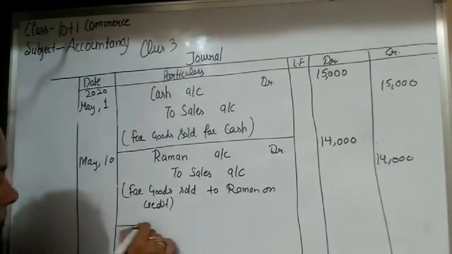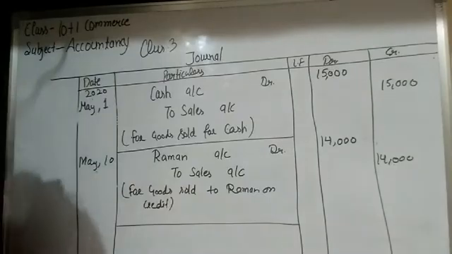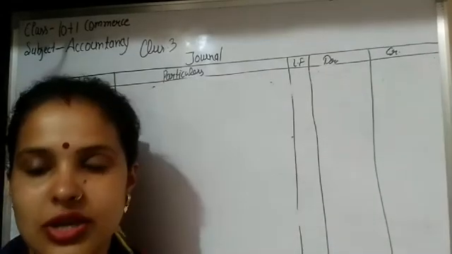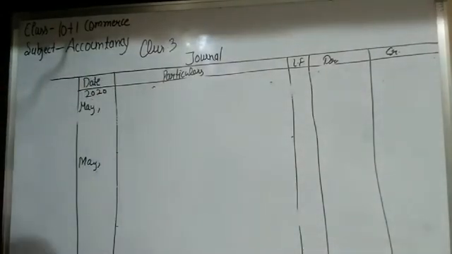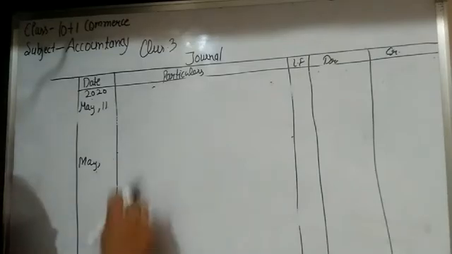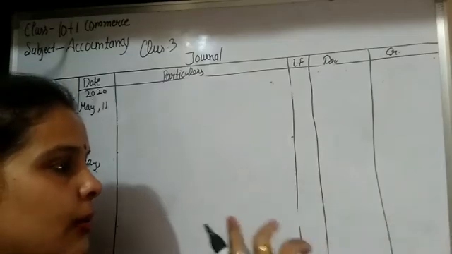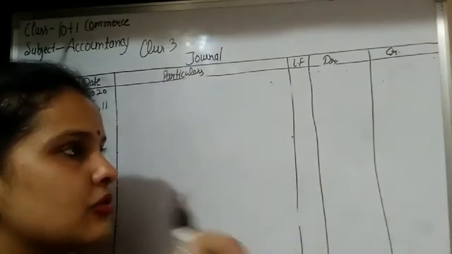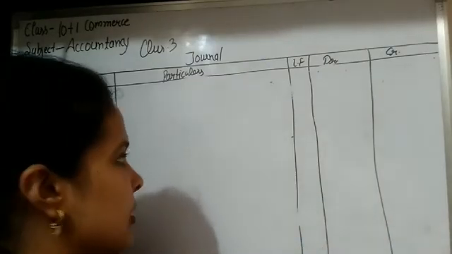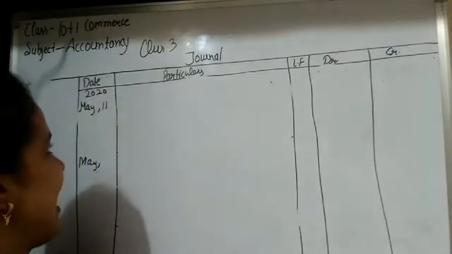Okay, students. The transaction is held on 11 May. So May 11, and the transaction is sold goods to Sonu for cash rupees 70,000. Okay, so here the word cash is mentioned, and the name of the person is mentioned, but we have to assume that this transaction is a cash transaction. This sale is done on a cash basis.